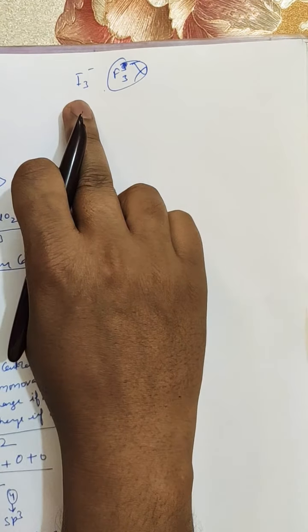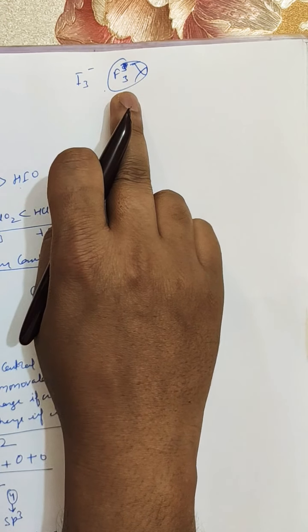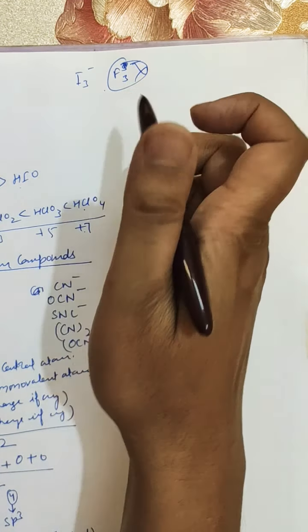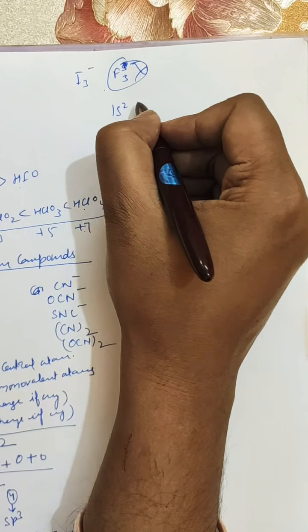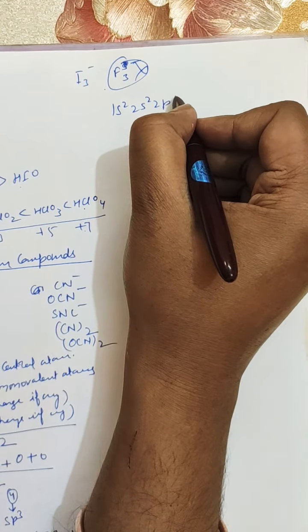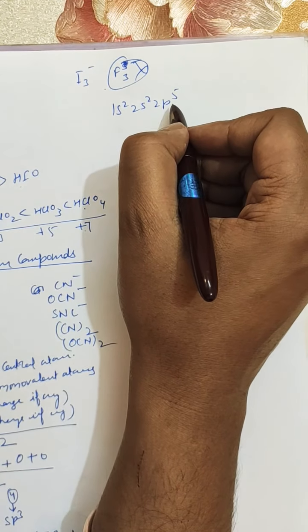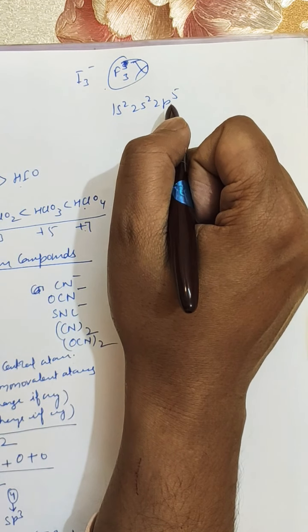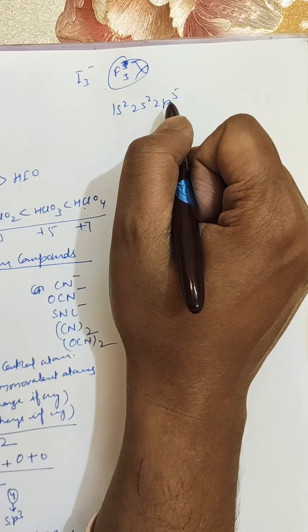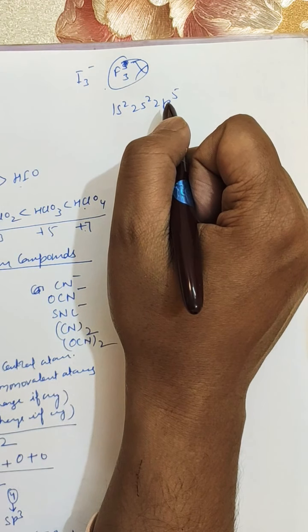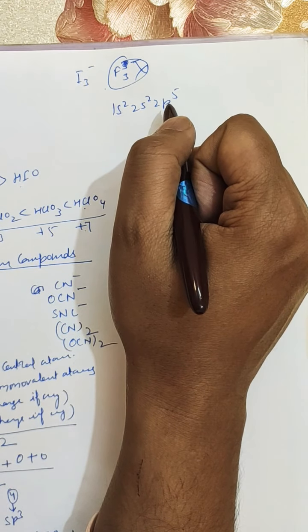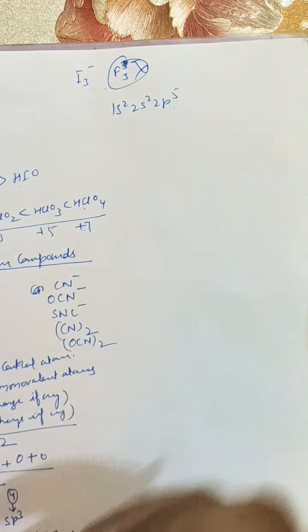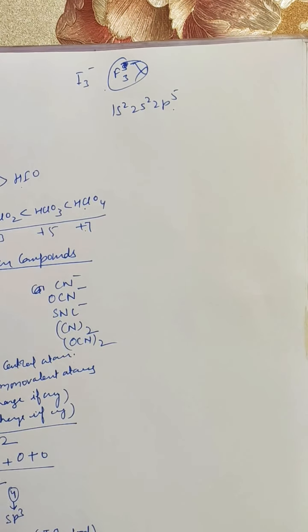Iodine has vacant d orbitals, whereas fluorine's electronic configuration is 1s2 2s2 2p5. Here no d orbitals are present, so fluorine can't expand its octet, whereas iodine can expand its octet and can form I3 negative. So this is the reason.